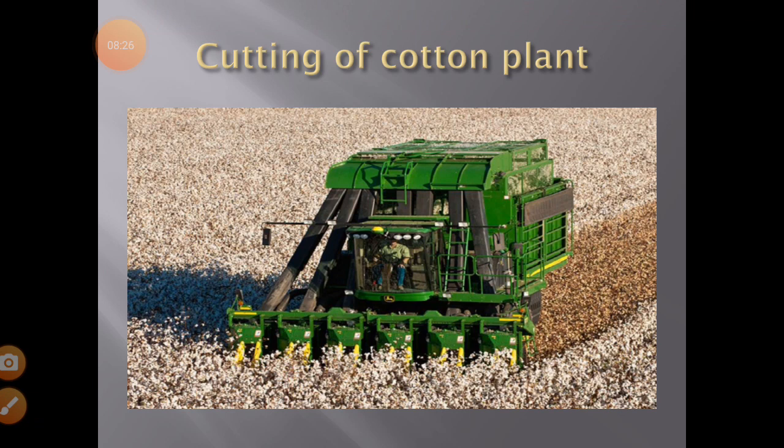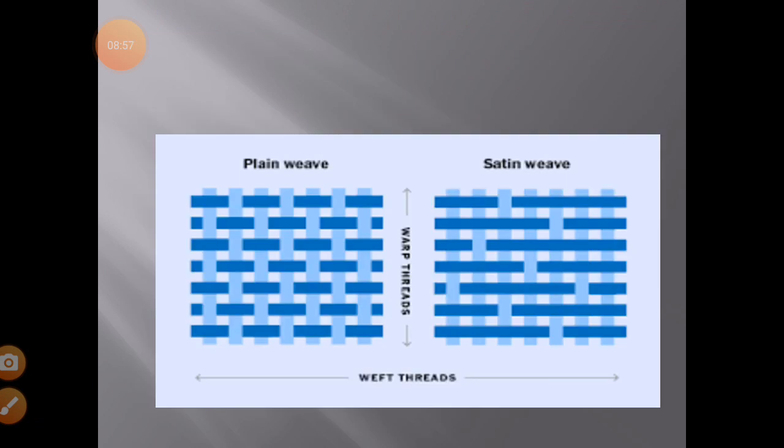Then these are combed out, and from this combing only fibers are collected. The fibers are collected by humans into bundles called bales. Then these bales are sent to the industries, and the fibers are spun into yarn.